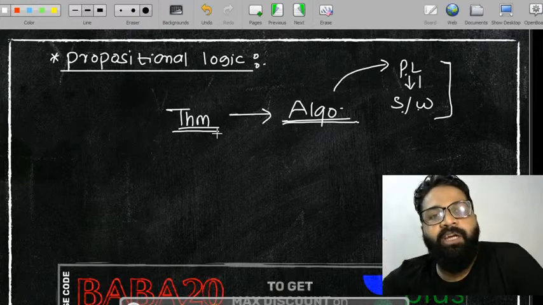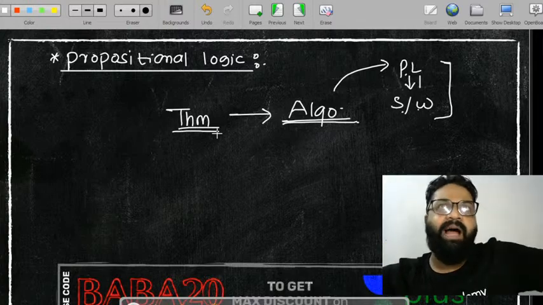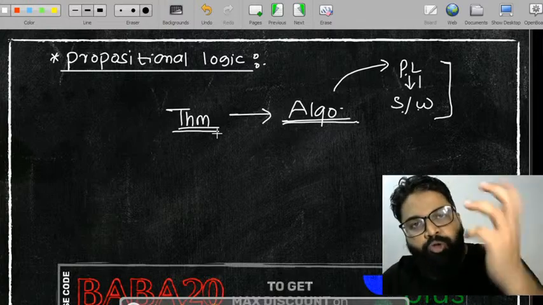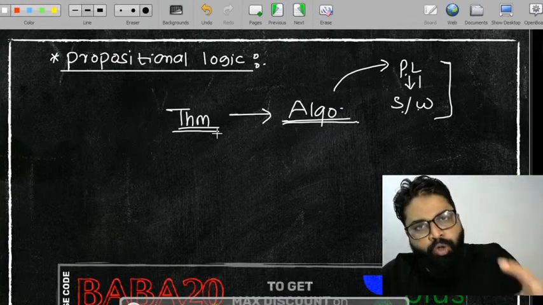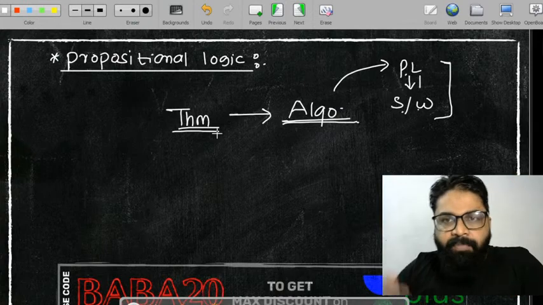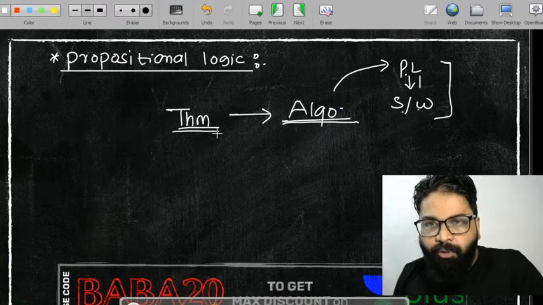You people are going and trying to find out the algorithm, greedy method, there are a lot of methods. In that, what do you do? You take a graph, so you should know the theorems of the graph. There are certain different types of theorems of a graph you should know, then you can apply the algorithm, then you can convert to a programming language, and from programming language you can convert to a software.